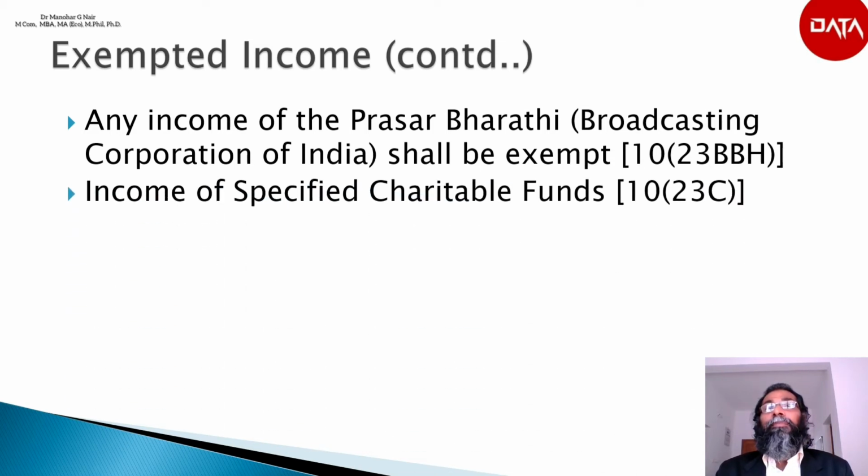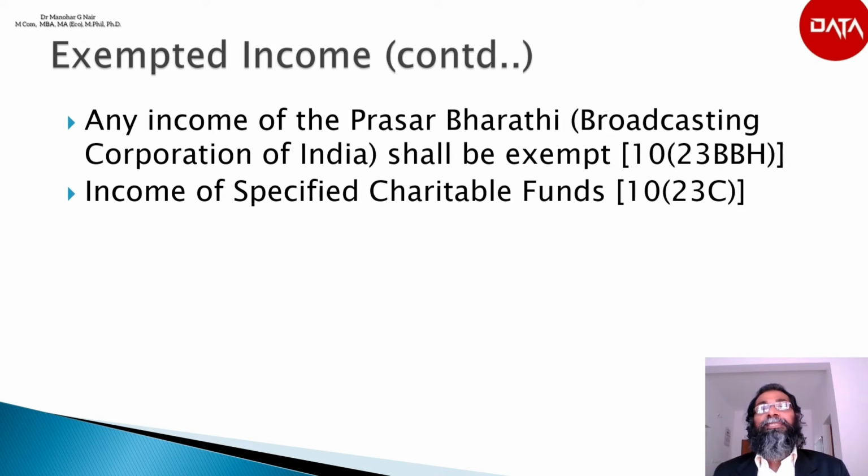Then any income of specified charitable trust according to section 10(23C), the following funds or trusts are fully exempted. Point 1 is the Prime Minister's National Relief Fund. The Prime Minister's fund for promotion of folk art.